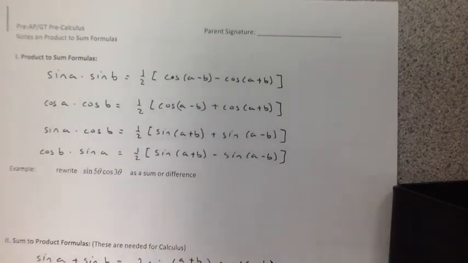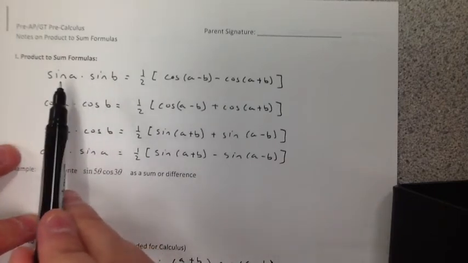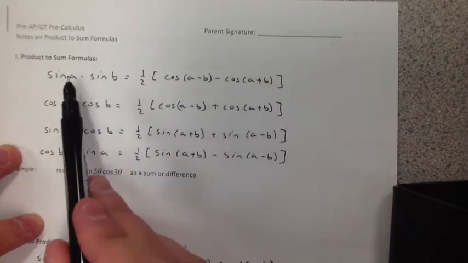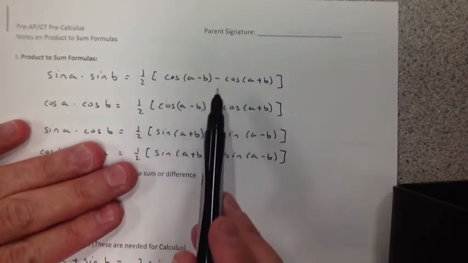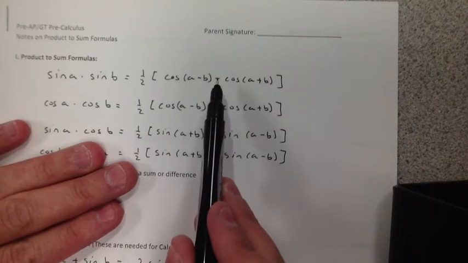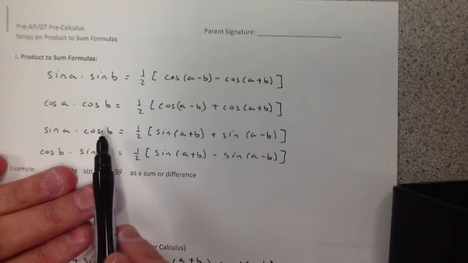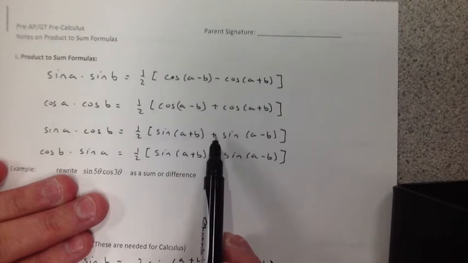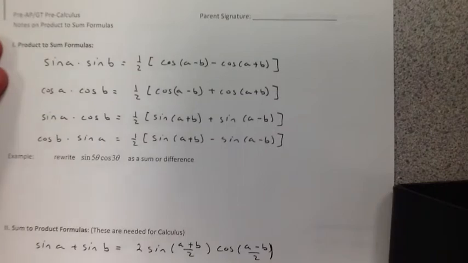Alright, so the first ones we can take a look at, of course, are what we call the product to sum formulas. What these allow us to do, if you notice, is multiply trig values of different angles together. And there's kind of a pattern. For example, here you've got sine A sine B and cosine A cosine B. They're the same exact formula except for in the middle here. Sine is negative, cosine is positive. If you have sine A cosine B, or cosine B sine A, if you switch them, again same formula, but if sine goes first, it's positive, cosine first, negative. And these are very easy to use.